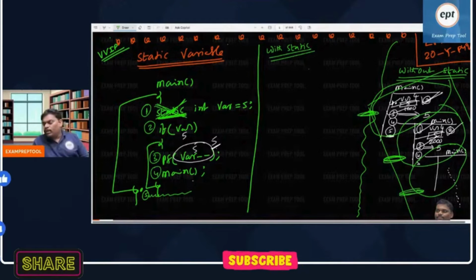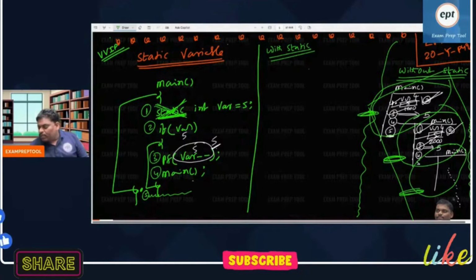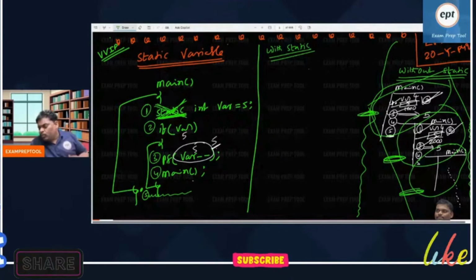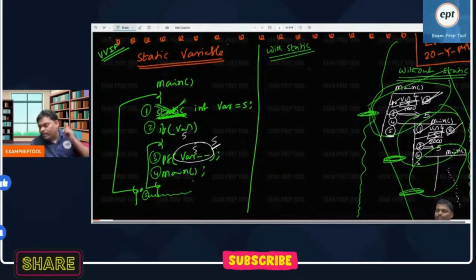When you keep on doing this, the stack size is over, because every computer has some limited stack size. Unfortunately, because of no termination condition, you keep on calling. Every function call is a push operation: main push, again main push, again main push. You are trying to push infinite times, and every push operation needs some space. Unfortunately, stack space is over. Then the program will stop by giving an error message: stack overflow.